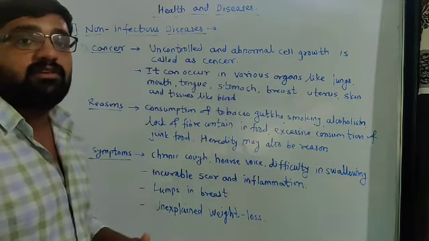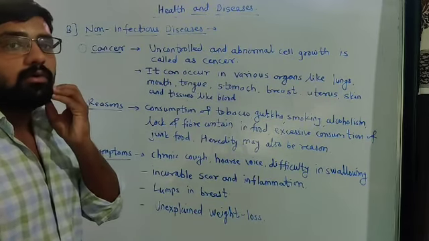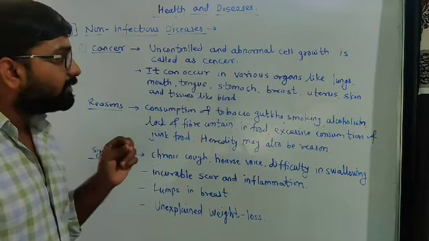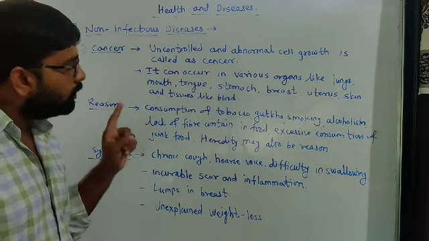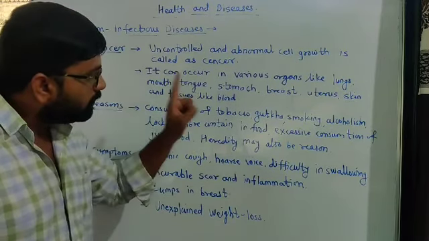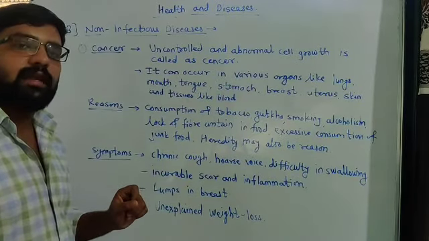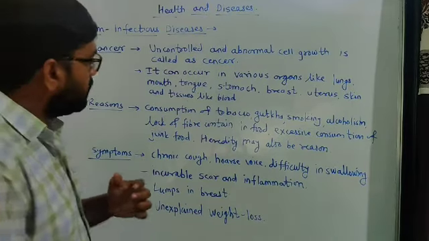One picture of mouth cancer is given in the book. Look at how some part of the mouth of that person has become affected due to cancer. So consumption of tobacco, gutka, smoking, and alcoholism are the main reasons for cancer of the tongue, mouth, and throat.